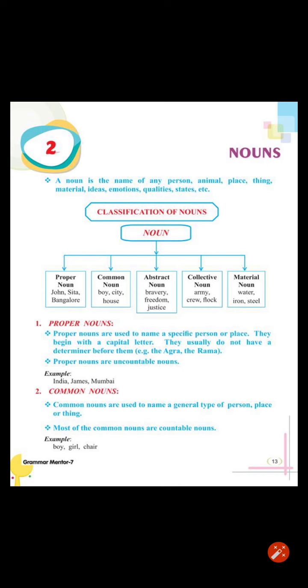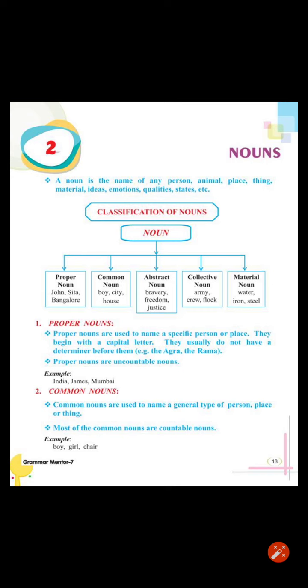So, today in our English class, we are going to study the second chapter of a grammar book, and the name of the chapter is Nouns. As we have learned this chapter earlier in our previous class, we are going to once again learn and revise this lesson. First, we will see what is the definition of a noun and then we will see the kinds of nouns with their examples. So let's see what is a noun.